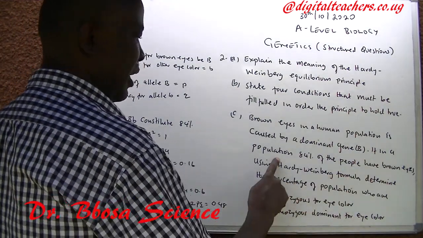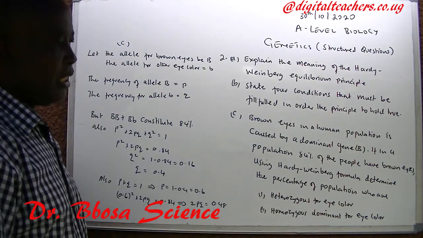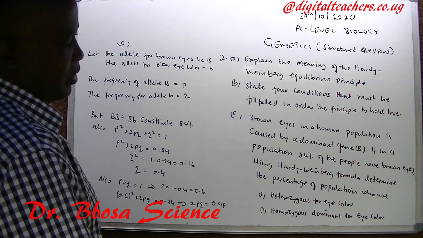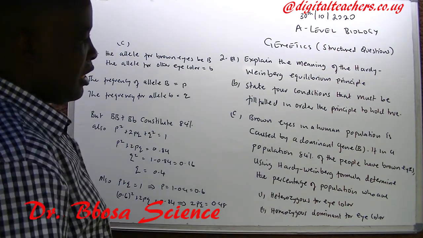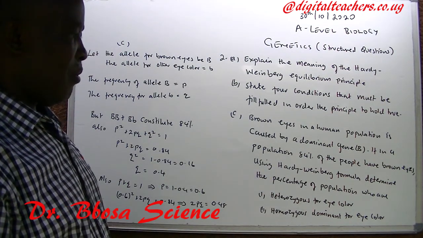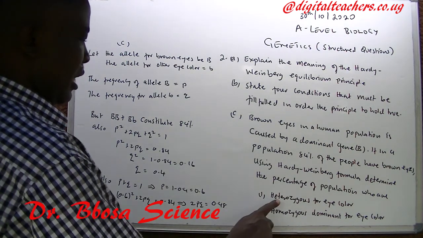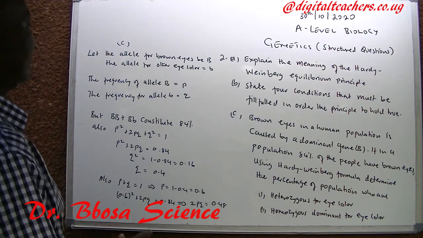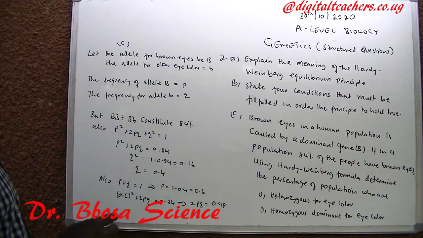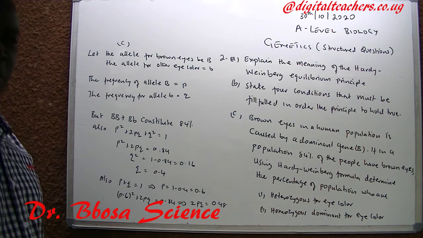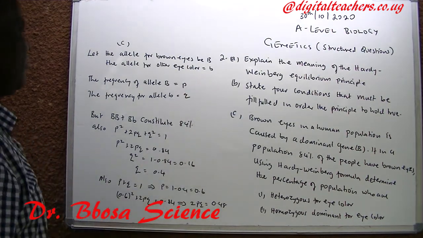3. Brown eyes in a human population are caused by a dominant gene, capital B. If in a population 84% of the people have brown eyes, using the Hardy-Weinberg formula, determine the percentage of the population who are heterozygous. So the allele for brown eyes is capital B. The allele for other eyes is small b.